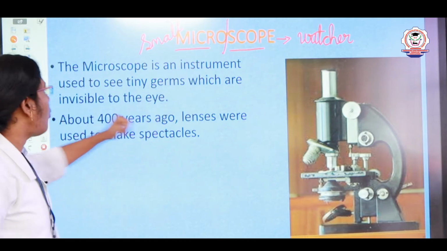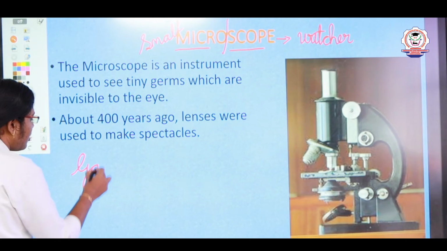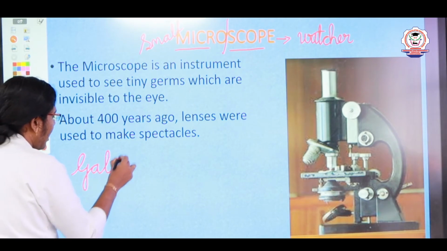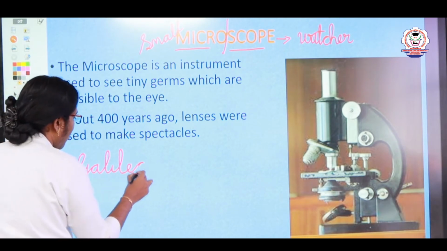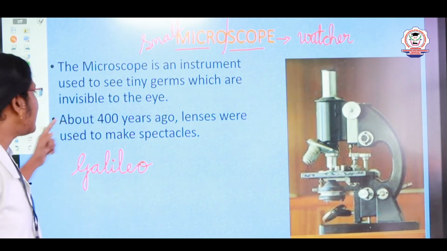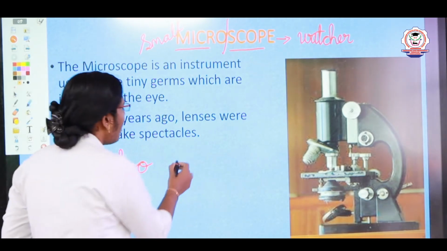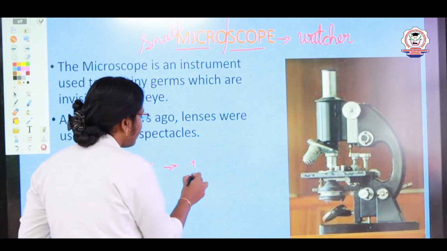The microscope was invented by Galileo, G-A-L-I-L-E-O. That was about 400 years ago, in the year 1590.